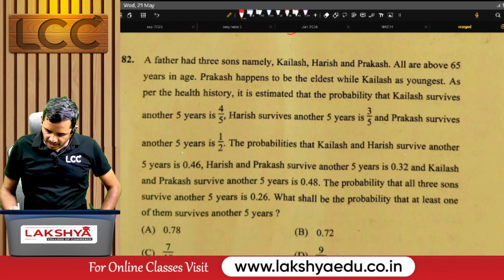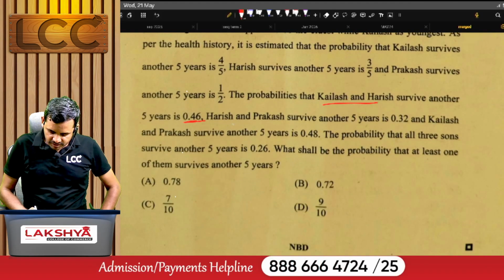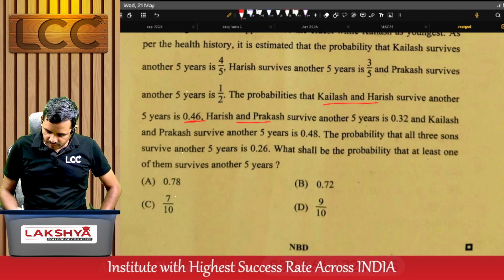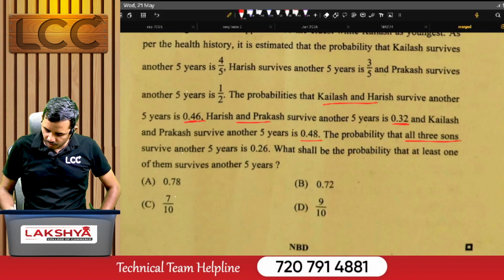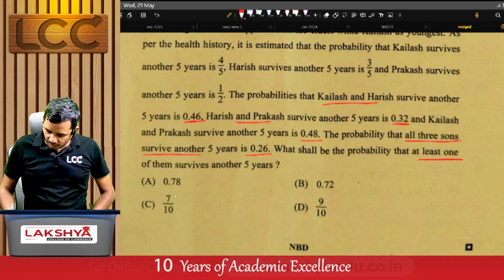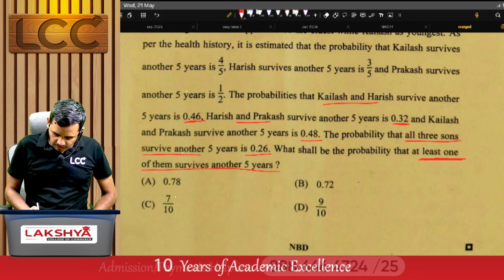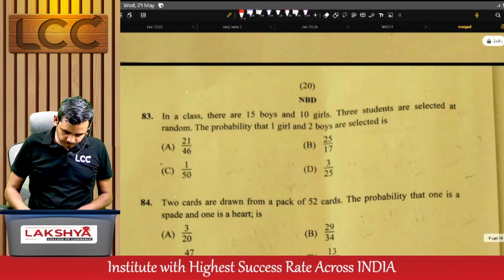The probability that Kailash and Harish both survive another 5 years is 0.46, Harish and Prakash is 0.32, and Kailash and Prakash is 0.48. The probability that all the 3 sons survive another 5 years is 0.26. What shall be the probability that at least one of them survives another 5 years? For this question, the right answer is D.